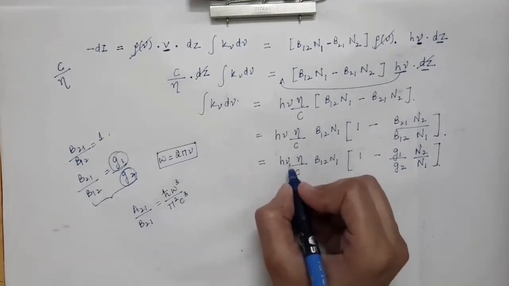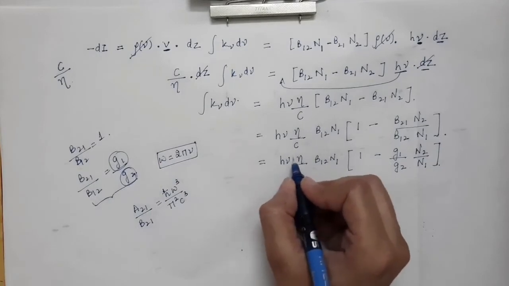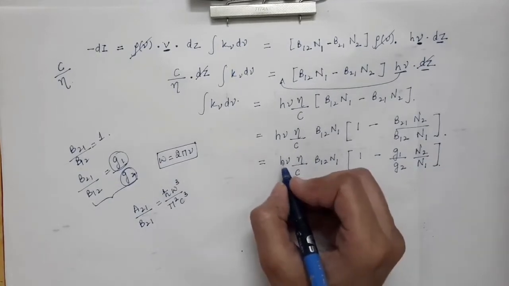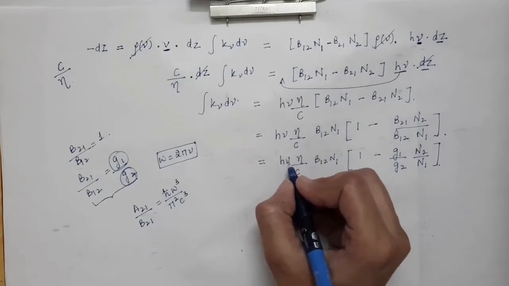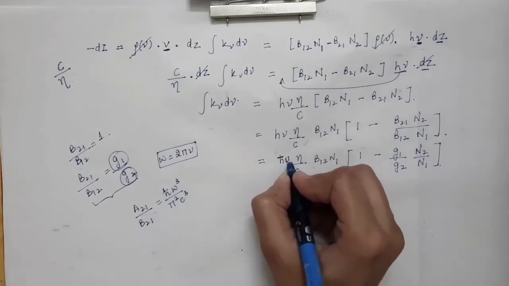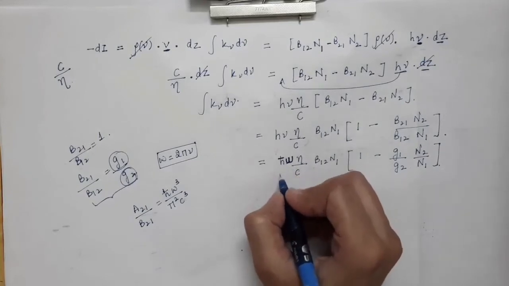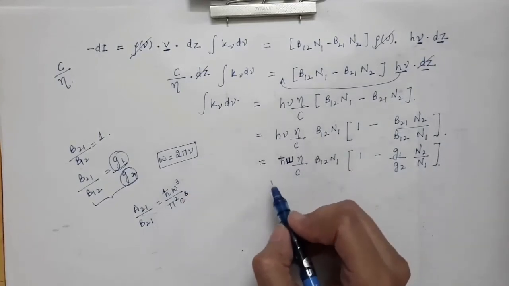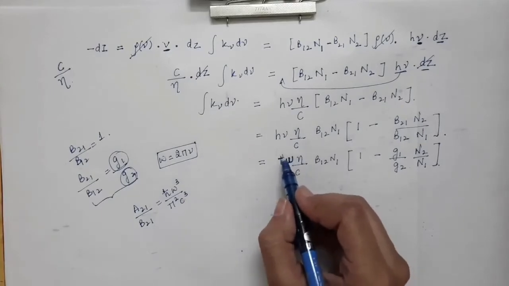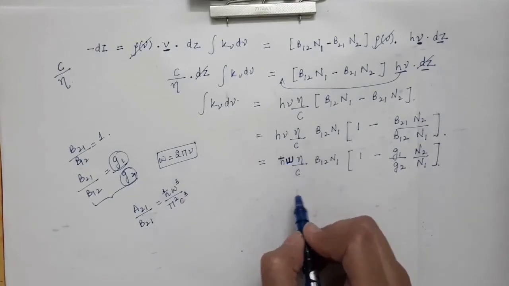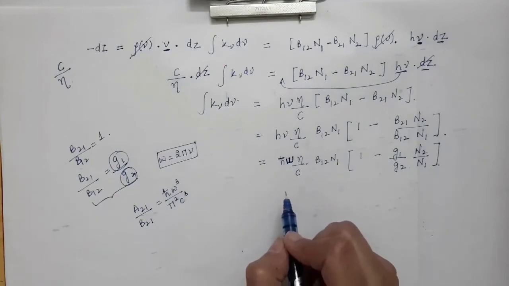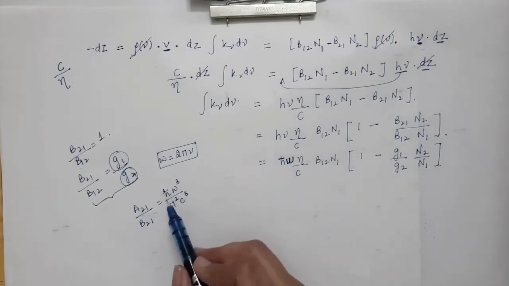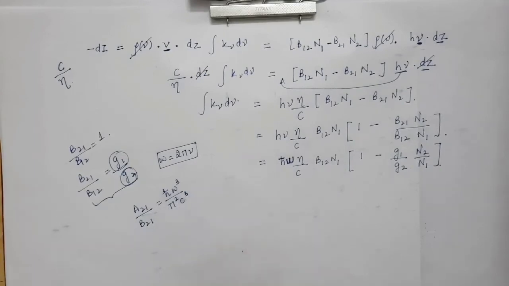So here also you can write the energy of a photon in terms of omega. In terms of omega, h nu can be written as h cut omega, where h cut is h by 2 pi, and you can write omega as 2 pi nu. So 2 pi and 2 pi will cancel and you will just have h nu. We are just writing this expression in terms of angular frequency. So this ratio comes out to be h cut omega cube divided by pi square c cube.